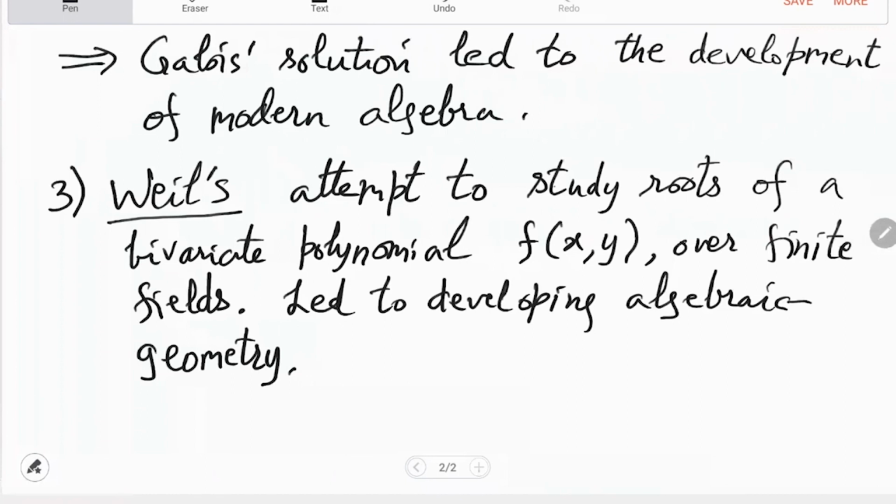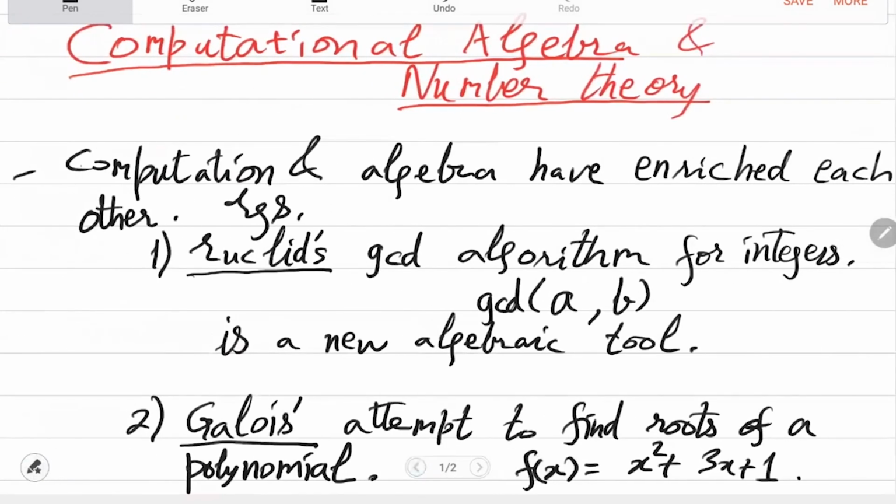So these are examples where you can think of them as original questions, but in modern terms, it's all about algorithms. So you want to actually compute the GCD, you want to compute a root, and you want to compute a root of a multivariate, right? So these are really computational problems. So you can think of these as computation enriching algebra.